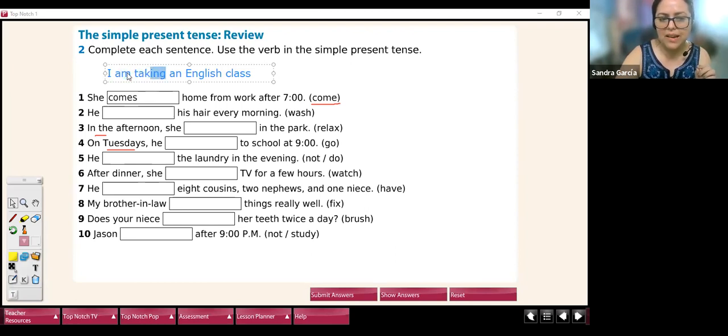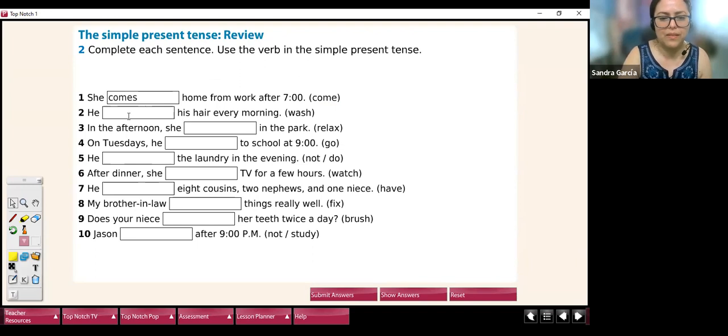Verb be plus ing, when you talk about activities at the moment, or when you talk about activities in the future. También significa voy a tomar, if you say tomorrow. I'm taking an English class next week. I'm taking an English class tomorrow. But when you talk about routines, things you do every day, simple present. So next for you, Alfonso.